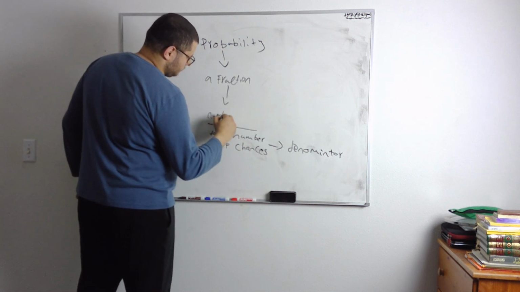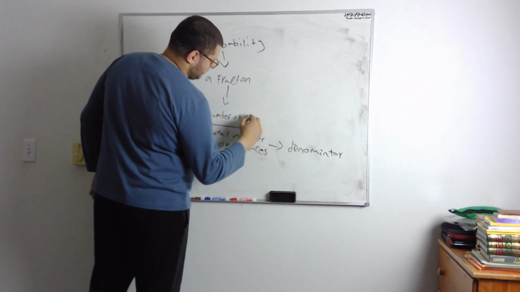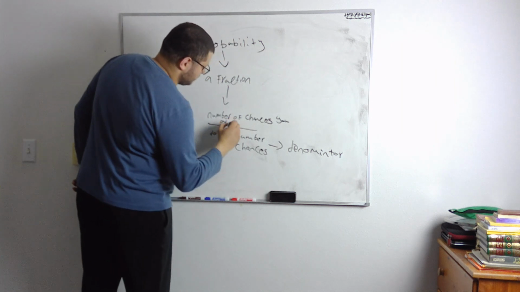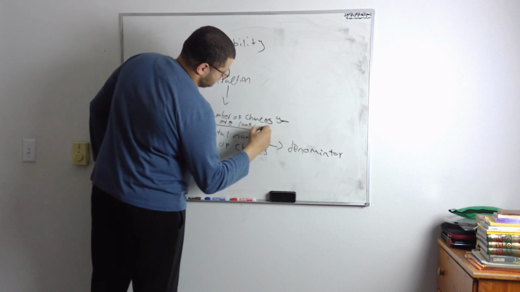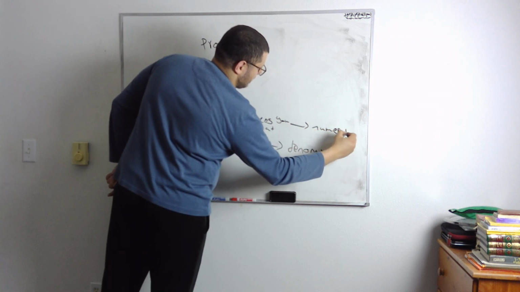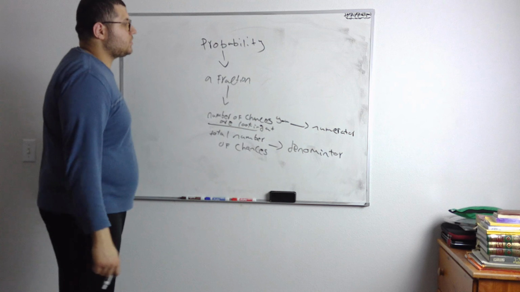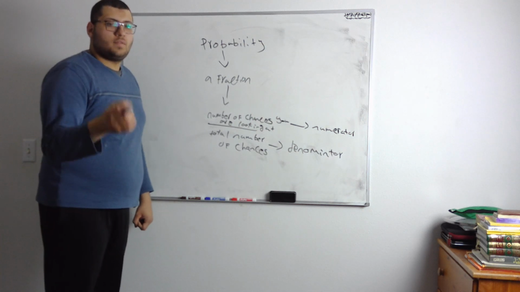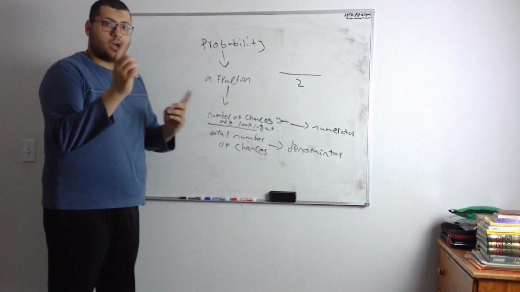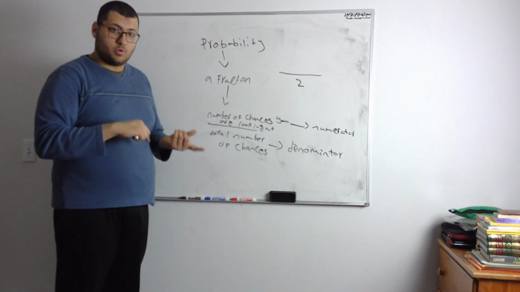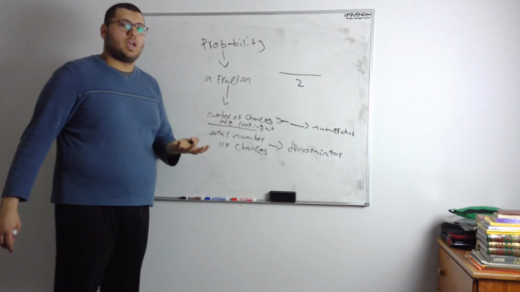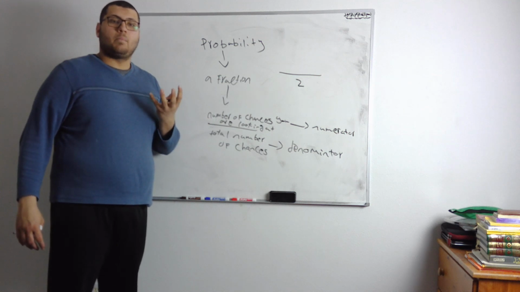The number of chances you are looking at, that will be the numerator. So when the teacher comes up to you and asks what's the probability of you coming to school tomorrow, there are two chances. Why two chances? Because you may either come or not come. That's the total number of chances.